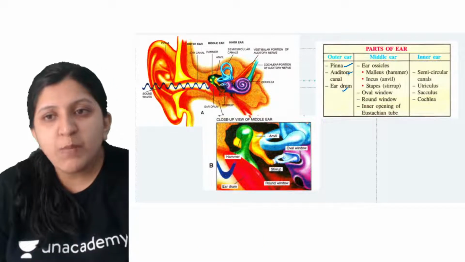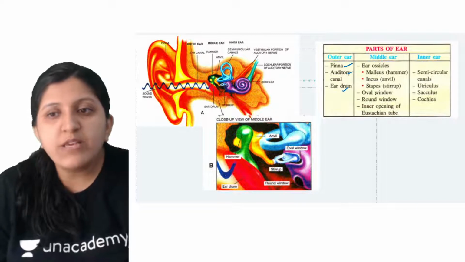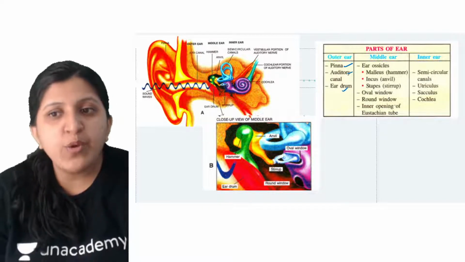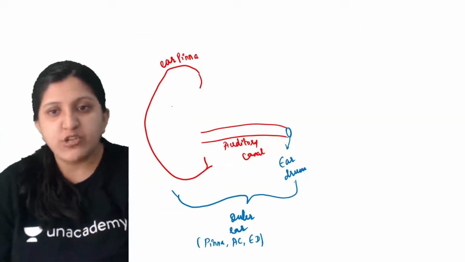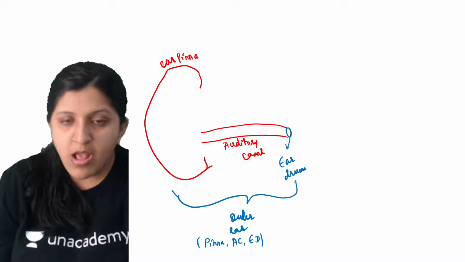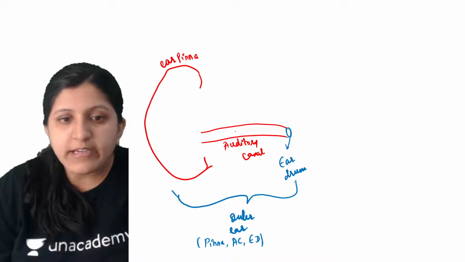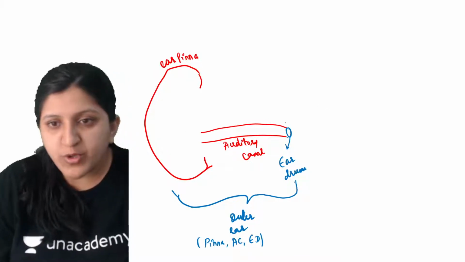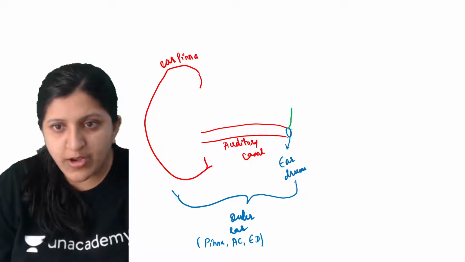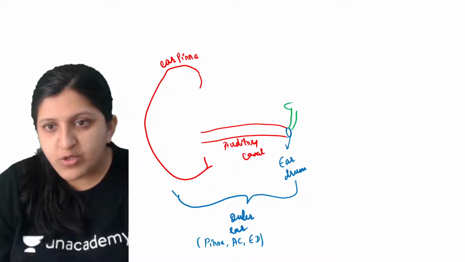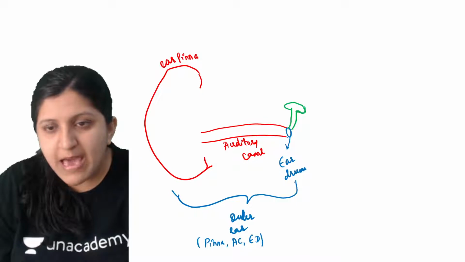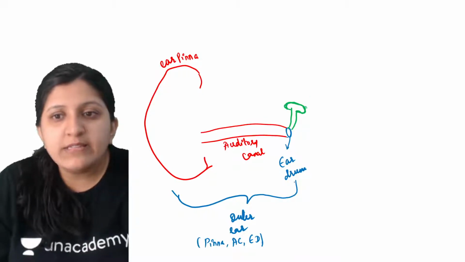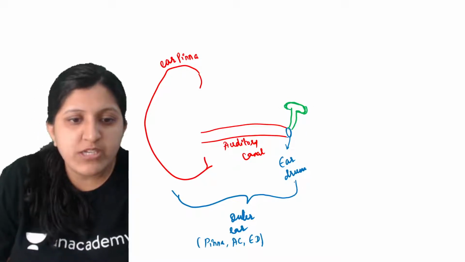Now when we mention the middle ear, there are the bones, the oval window, the round window and the inner opening of the eustachian tube. So let's draw it here. Connected with this one, we can see a bony structure. There is a malleus or a hammer, a hammer-like structure which we can find. Then there is this particular stirrup which is present.